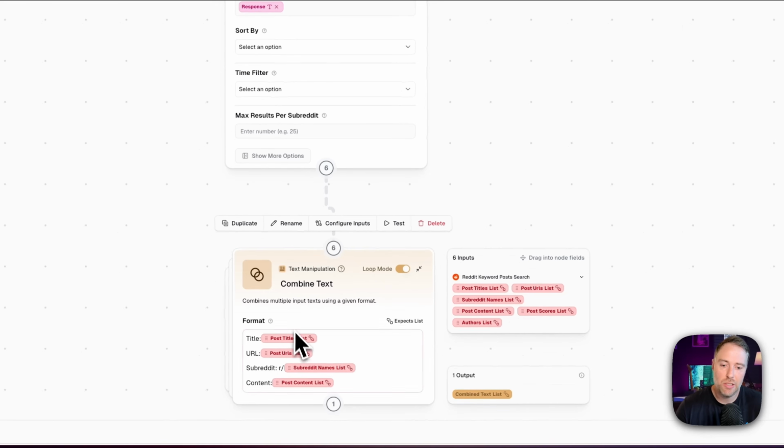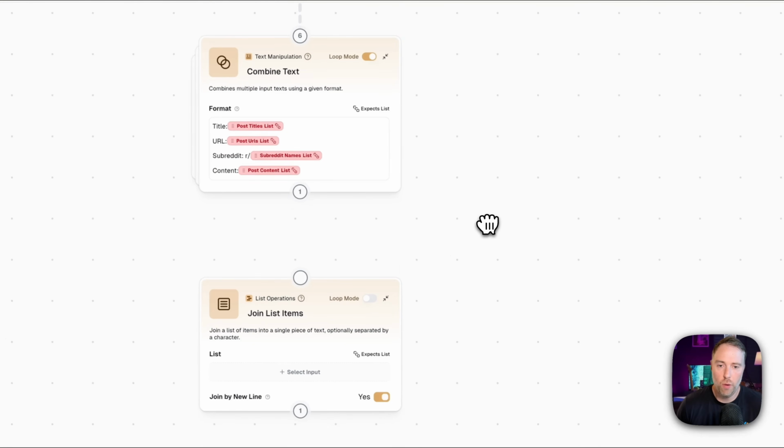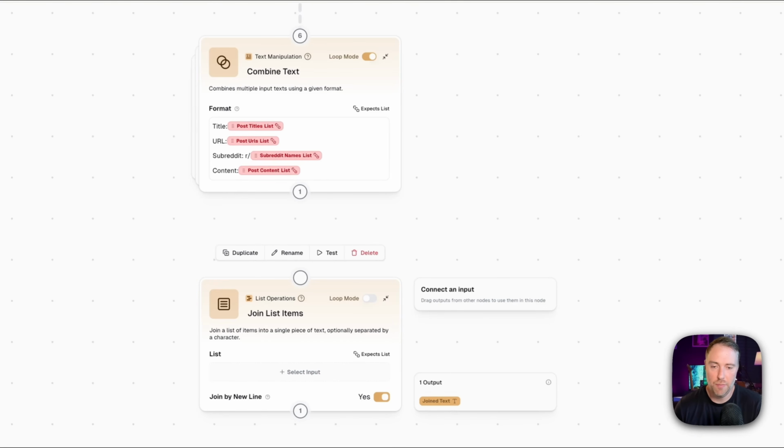Now, because these are lists of data, we need to make sure that we're looping over these lists. And Gumloop has in these nodes a nice switch. You can turn on loop and it'll loop through these different lists. Okay, so now since we have all of these different lists combined, we just need to join them all. And again, this is a list operation node.